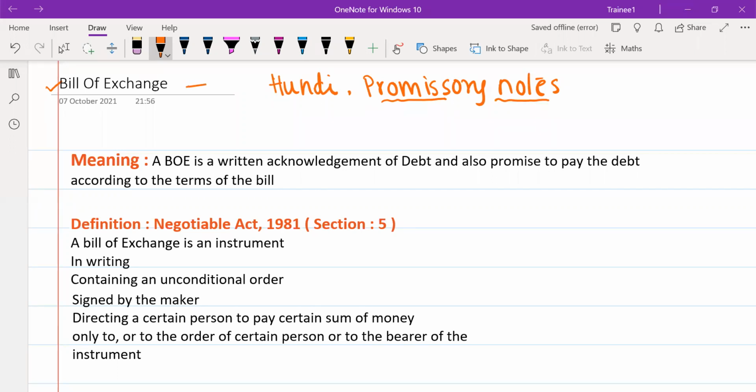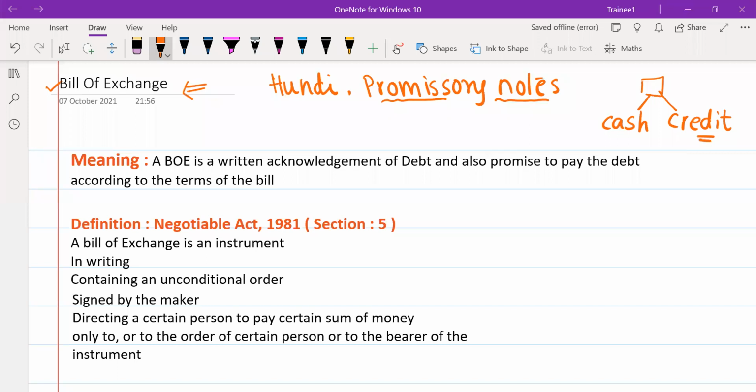Similarly, we are now introducing the bill of exchange. Why are we making a bill of exchange? If you want to sell goods, the transactions occur on cash basis, but not always. Sometimes the seller has to give some credit if he wants to increase his sales.